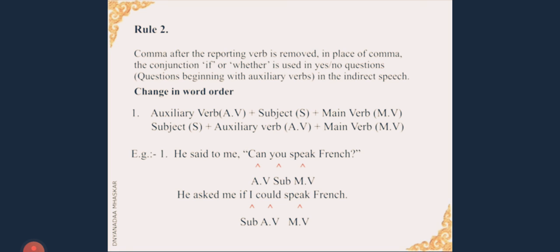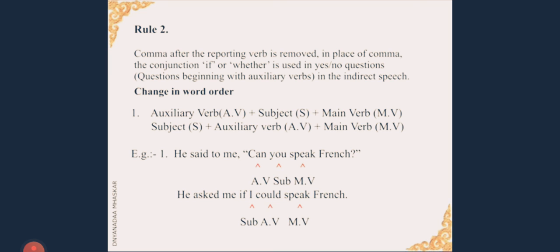The comma after the reporting verb is removed. In place of the comma, the conjunction if or whether is used in yes or no questions, that is, questions beginning with auxiliary verbs in the indirect speech. In my video on sentences, I have mentioned the two kinds of interrogative sentences: ones beginning with auxiliary verbs, the others beginning with WH words. Now we are going to see the first kind, that is, auxiliary verbs, which answer the question with yes or no.